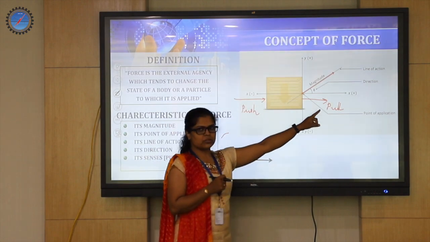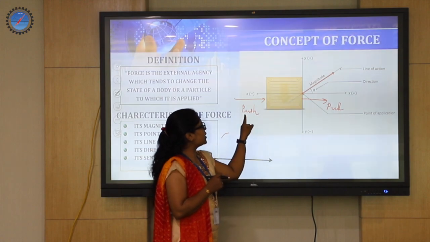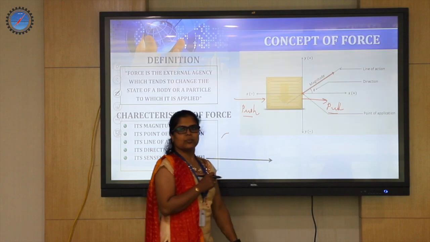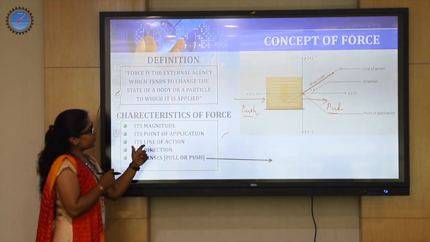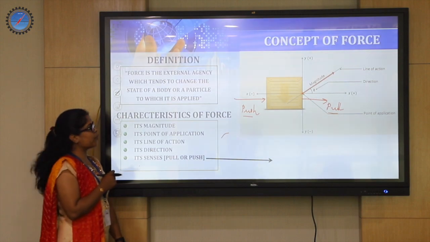If I apply the force towards the sample, we call it push force, and if we apply it away from the sample, we call it pull force. So those two are the senses we have as a characteristic of a force, as a fifth point.